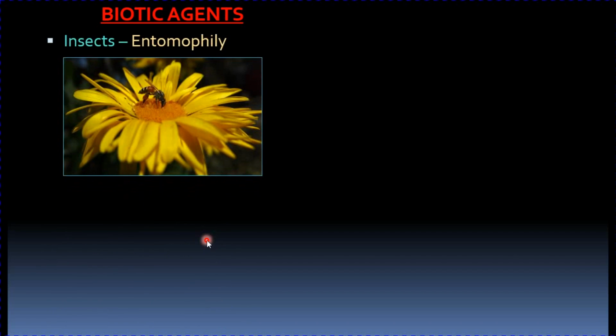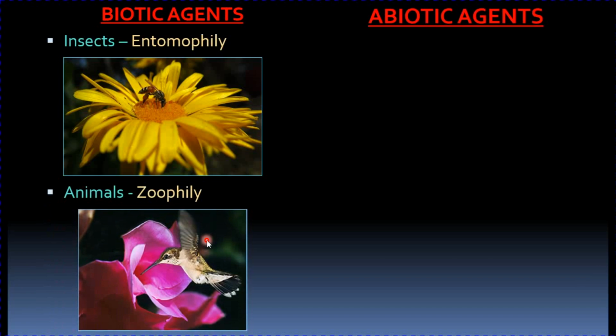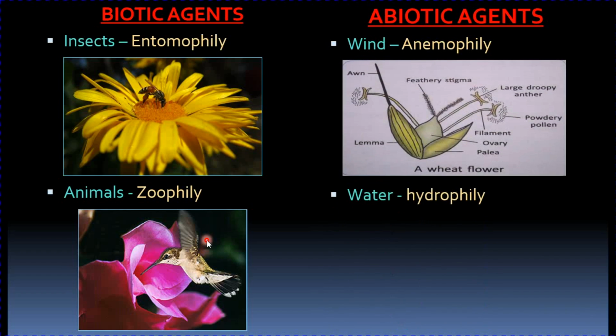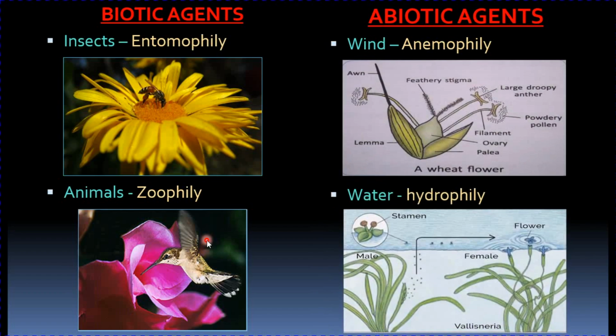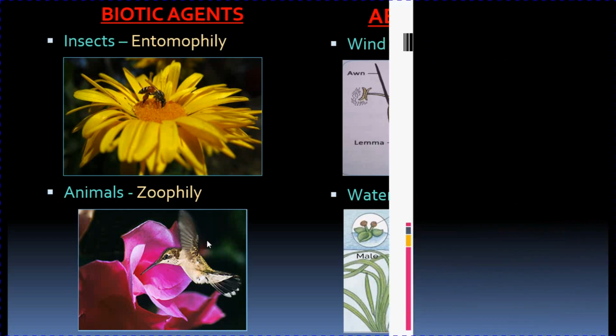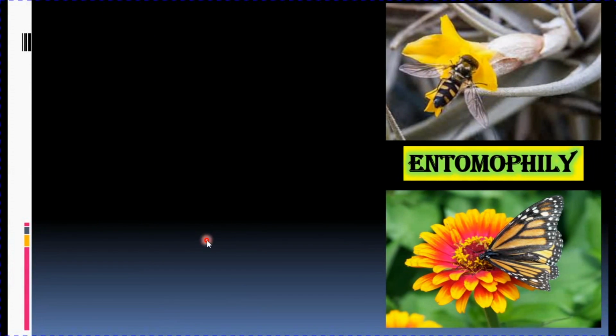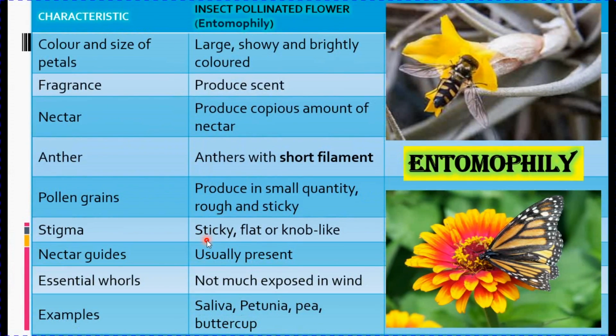The first is pollination by insects. It is also known as entomophily. Then pollination by animals is known as zoophily. Then abiotic agents include wind, that is pollination by wind, known as anemophily, and water, that is hydrophily. So let's study each agent in detail one by one. Beginning with biotic agents, that is insect pollinated flowers, pollination by insects, also known as entomophily.